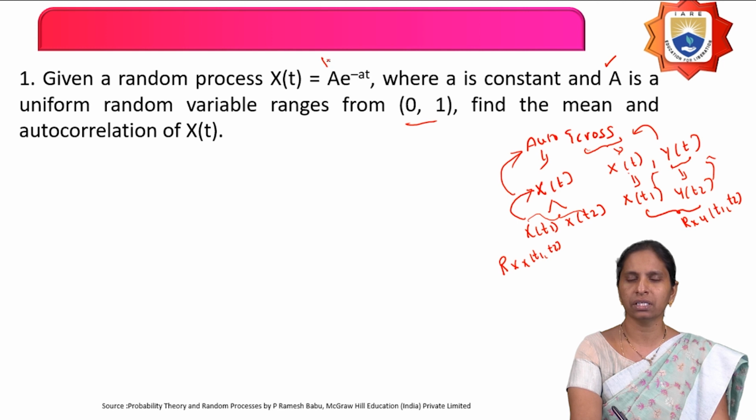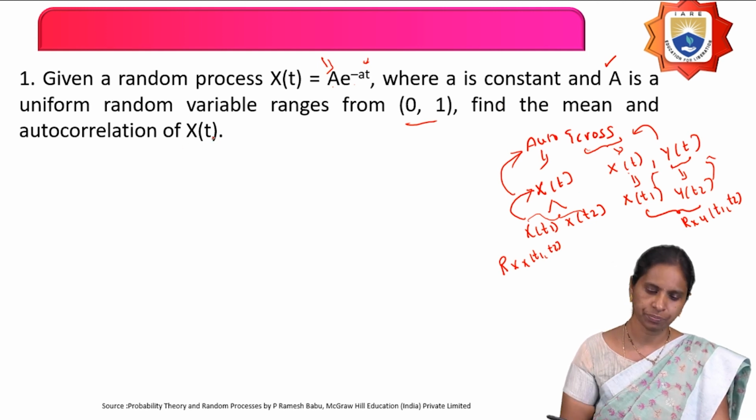So here in this random process, A is a random variable and t is time. The combination of these two is the random process. In that random process, capital A is a uniform random variable distributed over the interval 0, 1, and you have to calculate the mean and autocorrelation of the random process x of t.